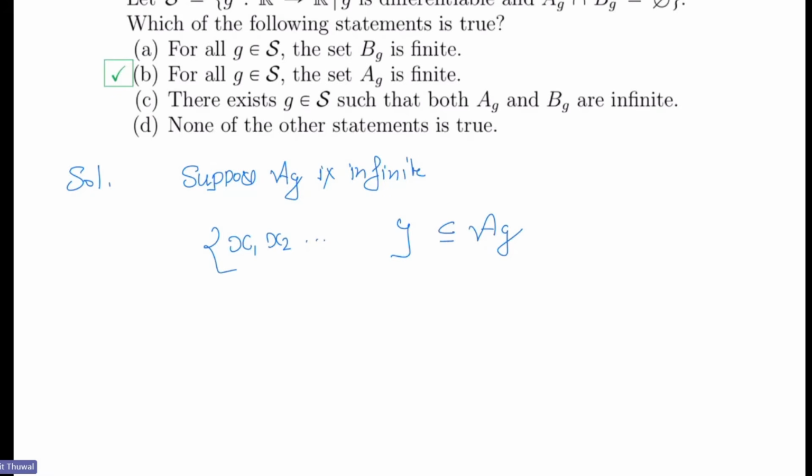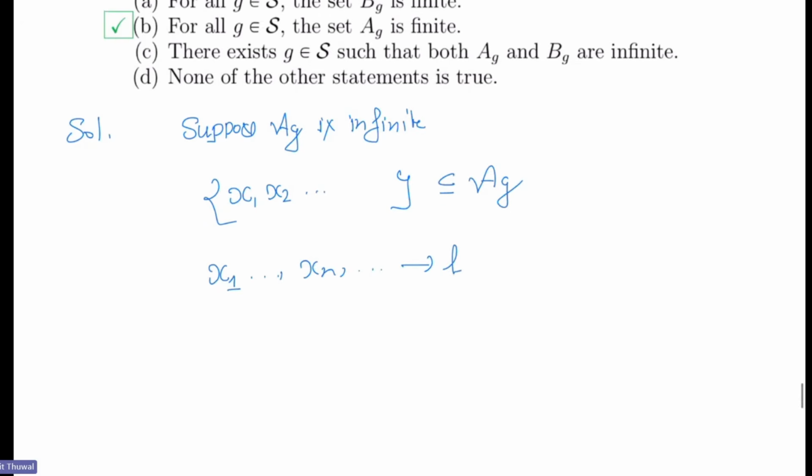So we will have a converging subsequence of this, because of the compactness of [0,1], or you can say by the Bolzano-Weierstrass theorem. Okay, we can pass to a subsequence and denote it again by x1, x2, ..., xn. It converges to L, and it is monotonic.